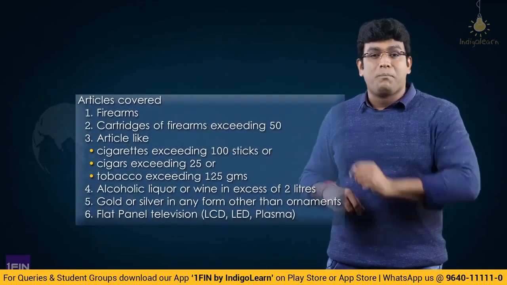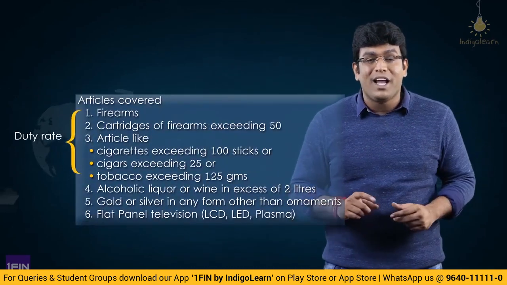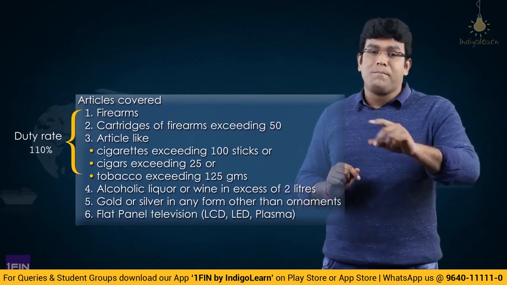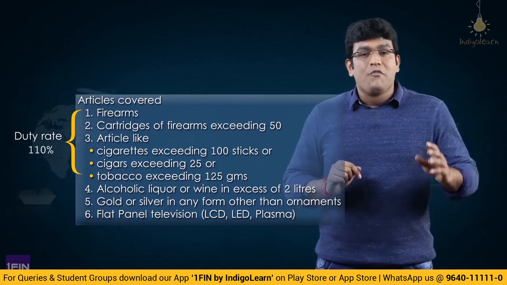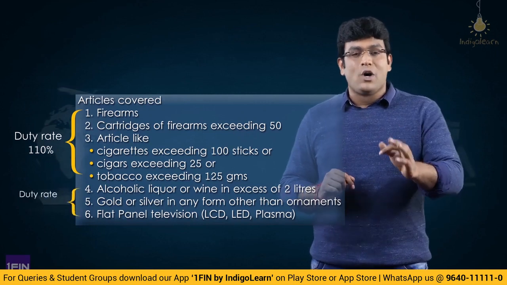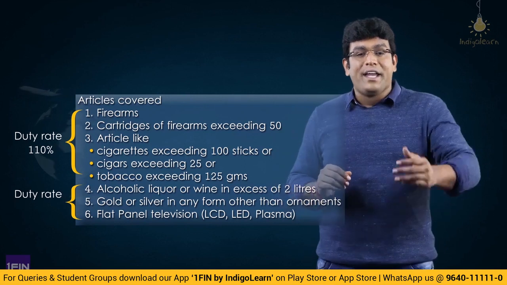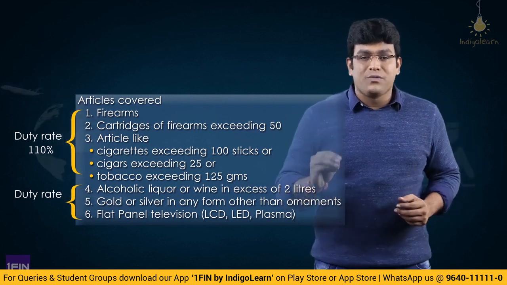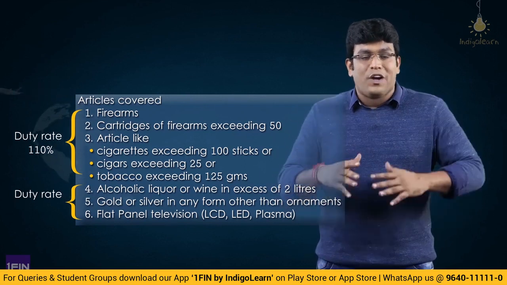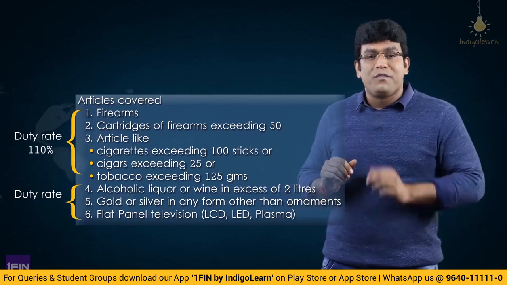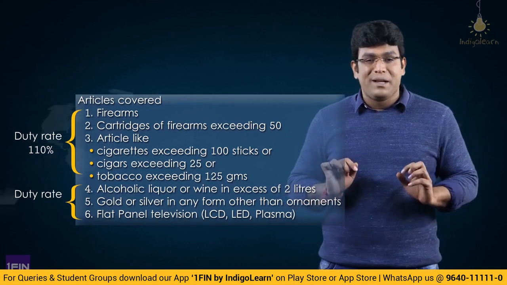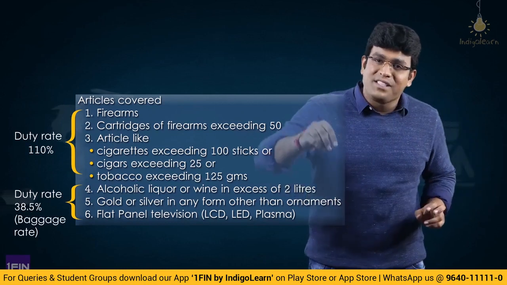And one last point I will tell to complete Annexure 1 is that in Annexure 1, as we know, there are 6 points. And for the first 3 points, what is the rate of duty, sir? The rate of duty is 110%. But let me tell you, for the last 3 points, that is alcohol, liquor or wine in excess of 2 liters, gold or silver in any form other than ornaments, and flat panel television, the rate of duty is not 110%. The rate of duty is baggage rate only.